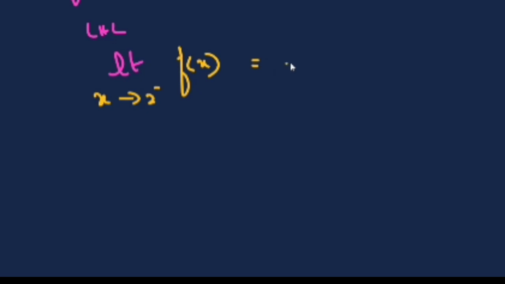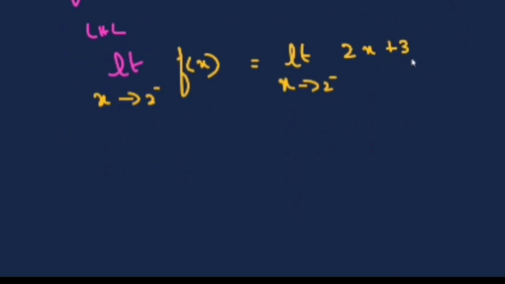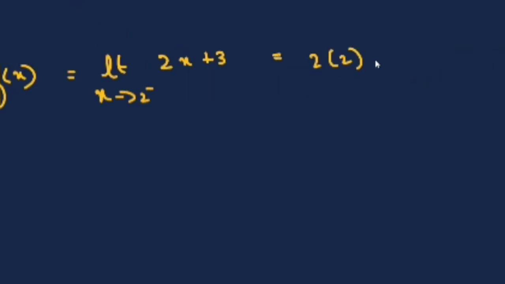That means limit x tends to 2 minus, the left is 2x plus 3. It's a linear function. If you want to find the limit, you just replace your x by that number. So it is 2 into 2 plus 3, that is 7.